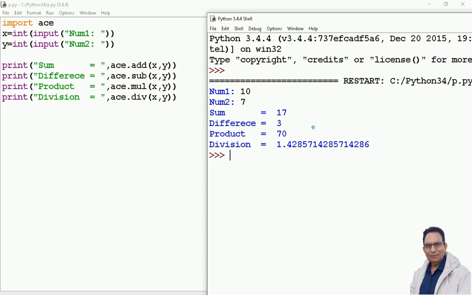What advantage will you have at that time? You need not keep the definition of all the functions in your actual program. You keep those in another file and use those things. So that makes things simple for you, and this is a very good technique as such. I hope it is clear to you.